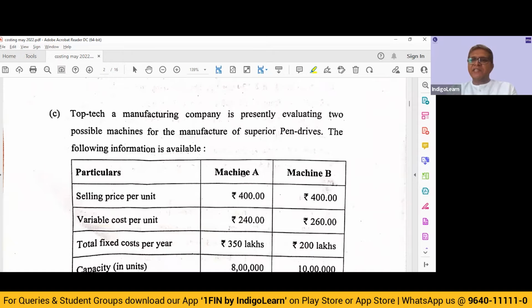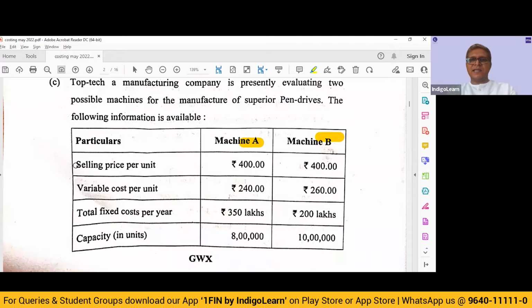Top Tech, a manufacturing company, is presently evaluating two possible machines for the manufacture of superior pen drives. The following information is available. So they have given us machine A and machine B. And in terms of particulars, the selling price per unit, the variable cost per unit, the total fixed cost per year. So if you go with machine A, you will have a selling price of 400, variable cost of 240. Your contribution, selling price minus variable cost, is going to be 160. For machine B, it is 400 minus 260.